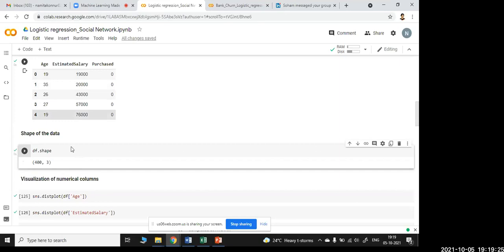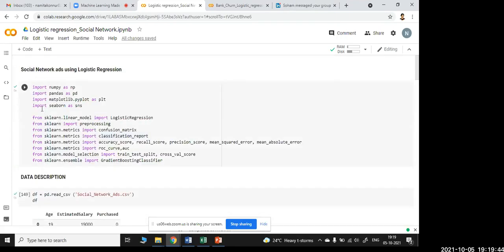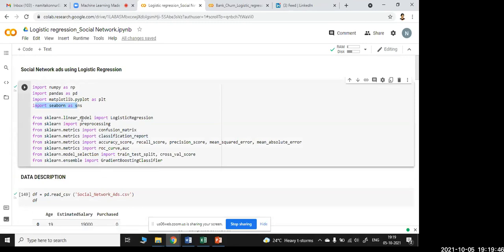Now I'll check how I can see the data: visualization of numerical columns. All three are numerical columns. Purchase is the decision we have to make, so I'll visualize age and estimated salary for you. For that I'll be using sns.displot of df of age. SNS is imported from Seaborn, a visualization library, so I'll be viewing it in the form of a graph.